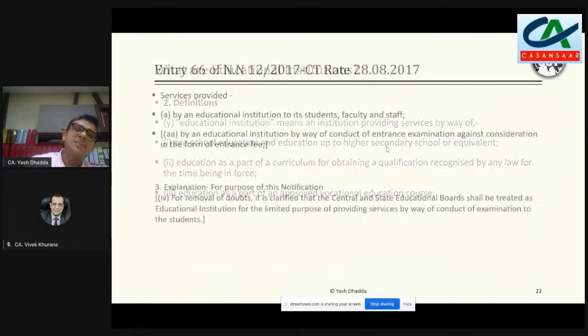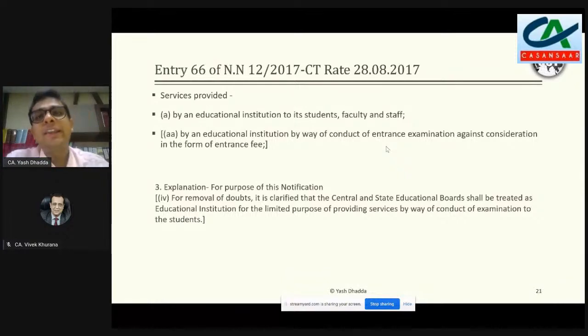Now the question which really comes up is that अगर किसी स्टूडेंट को मान लीजिए एजुकेशन दिया गया and उसके अगेंस्ट पे फीस चार्ज करा गया, so that is clearly covered here. Let's say it's in school. Now let's say, and I bring a very far-fetched example, but unfortunately, the way it is, the exemption entry is written, this example comes up a lot of the times in mind. So let's say गर्मी की छुट्टियां जब होती हैं स्कूल में, where the school premises are empty and they are not being used by the school, then in that case, let's say the ground of the school is vacant, and the management decides that they want to give it on rent.